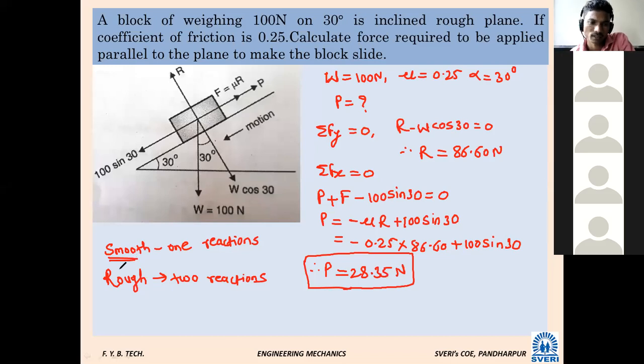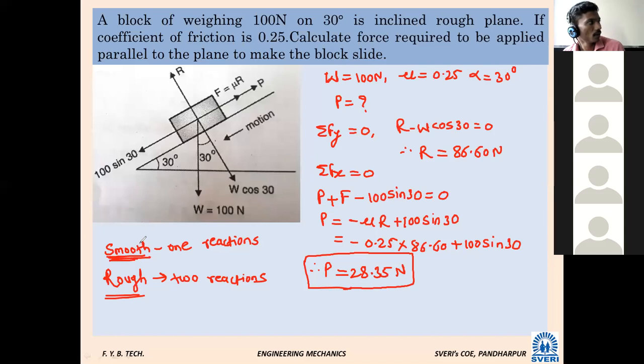This is very basic, so you have to keep these two words in mind. In all those problems we took a smooth surface, so it was an assumption while solving the cylinder and sphere problems.